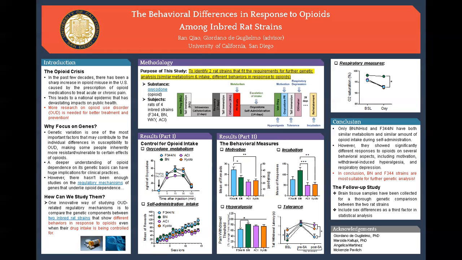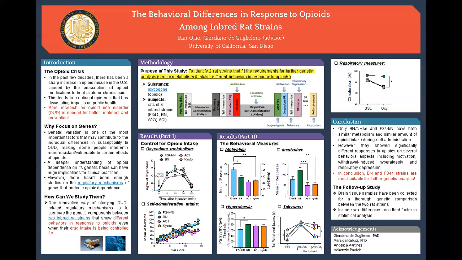One way we can study OUD-related regulatory mechanisms is to thoroughly compare the genetic components between two inbred rat strains that show different behaviors in response to opiates, even when their drug intake is being controlled for. But to conduct such genetic analysis, we must first identify the two rat strains that fit this description, which is exactly the main goal of our study.